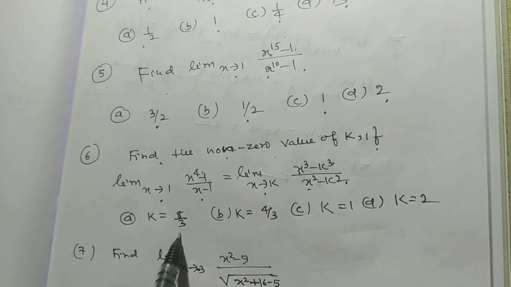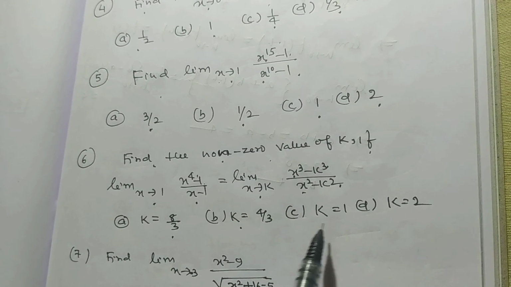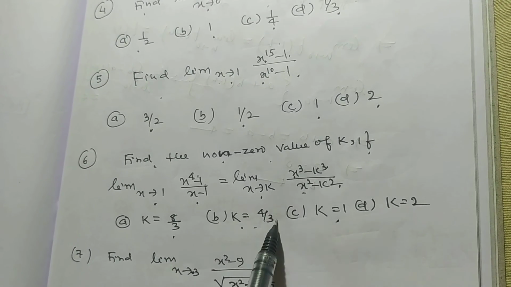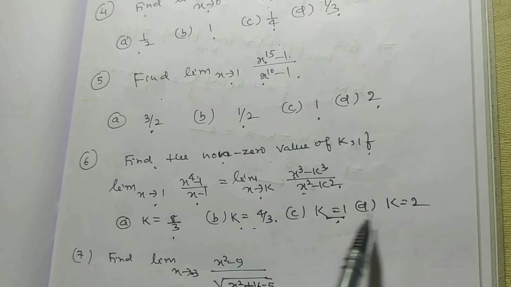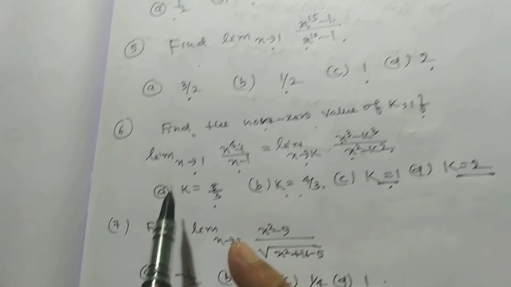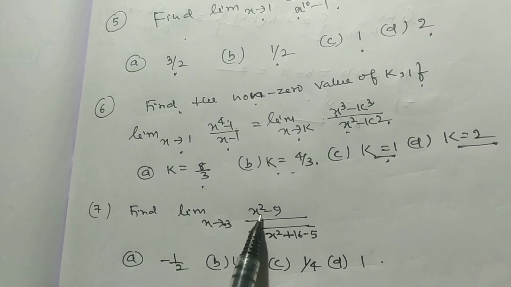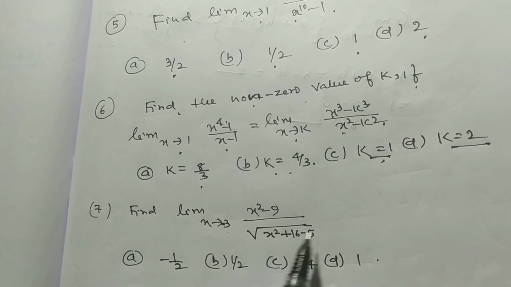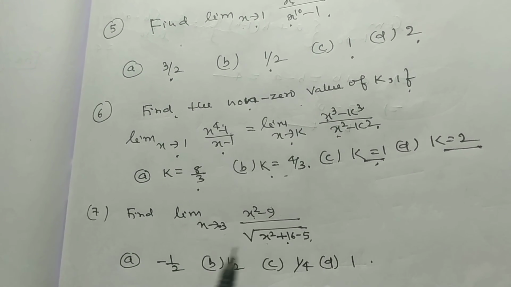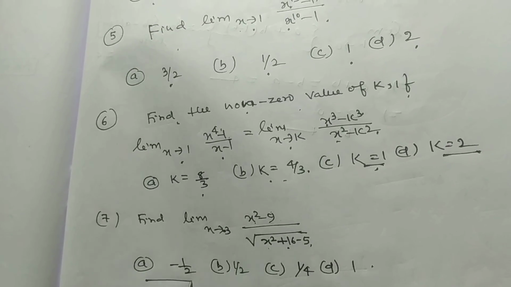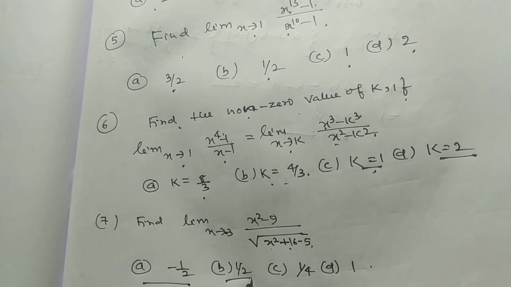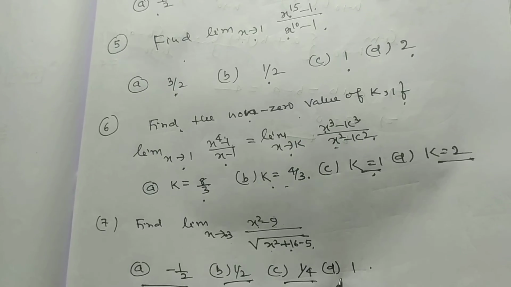The options are k equal to 8 by 3, 4 by 3, 1, and 2. Problem number 7. Find limit x tends to 3, (x square minus 9) by (square root of x square plus 16 minus 5). And there are 4 options. A is minus half, B is half, C is 1 by 4, and D is 1.